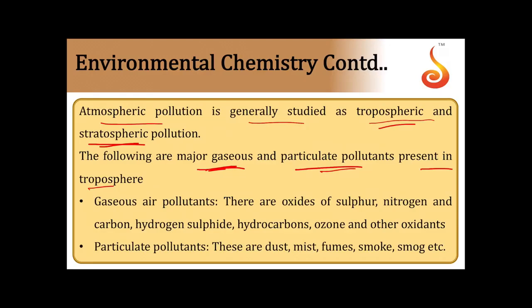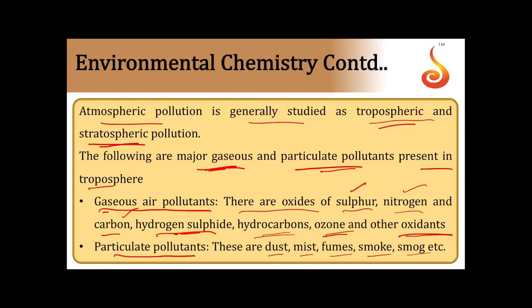First, the gaseous air pollutants: oxides of sulfur, oxides of nitrogen, oxides of carbon, hydrogen sulfide gas, hydrocarbons, ozone and other oxidants.